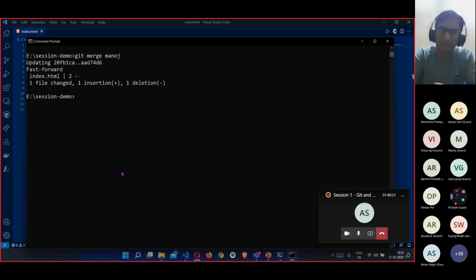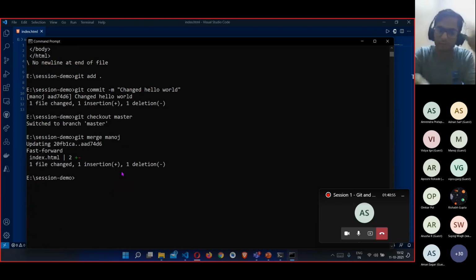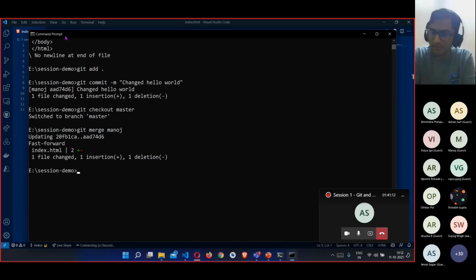So yeah, as you can see, now I have added the changes in Manoj branch in main branch. Okay, so this is how the branching and everything works. I hope it is clear to you. If it's not, I'll share all of the recordings, PPT, and the demonstration after the session. And just let me know if you have any queries.